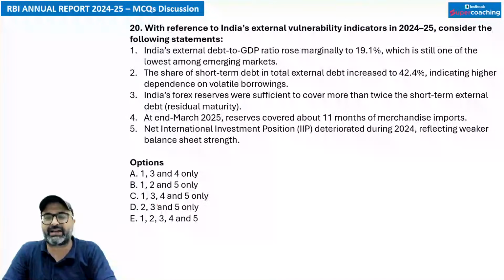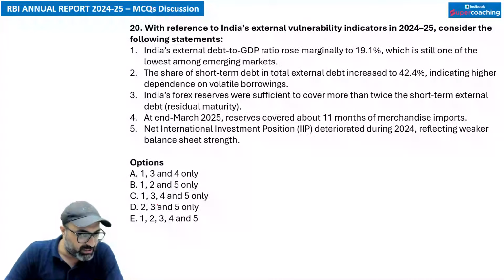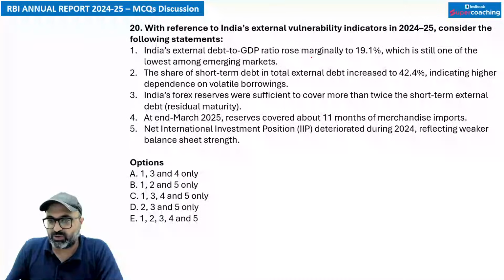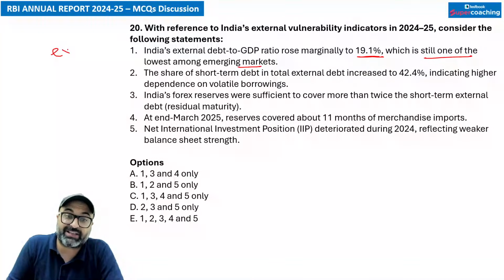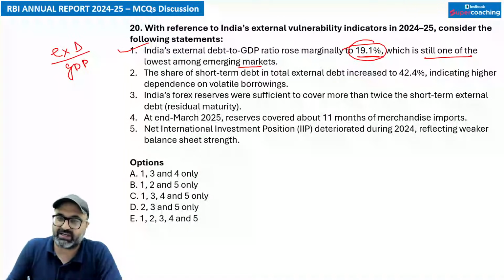With reference to India's external vulnerability indicators in 2024-25, consider the following statements. अगर मैं इन statements की बात करूं, India's external debt to GDP ratio has increased marginally to 19.1%, which is still one of the lowest among the emerging economies. We are talking about external debt to GDP, not total debt to GDP. So keeping that in mind, this statement is correct. This value percentage is correct.